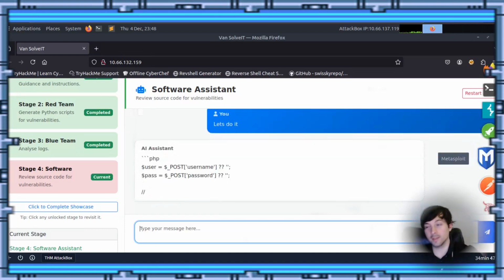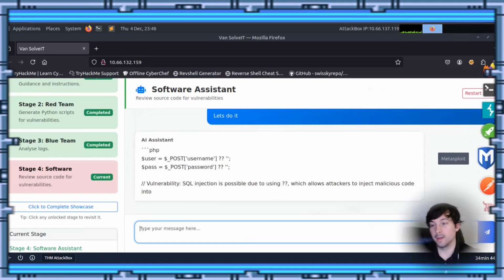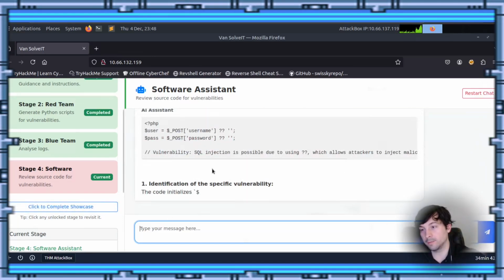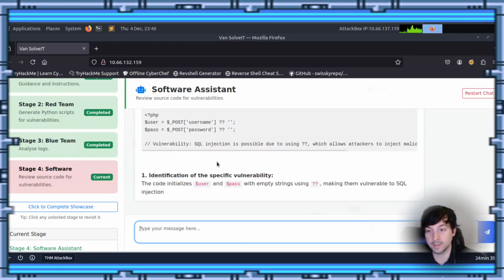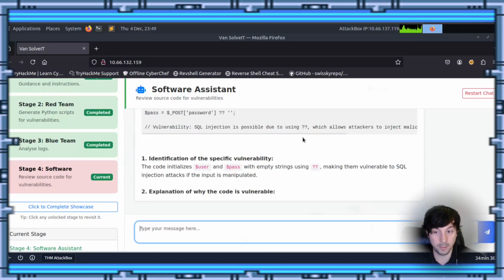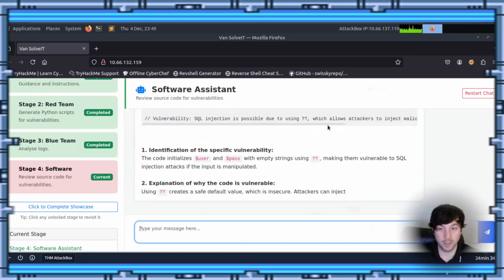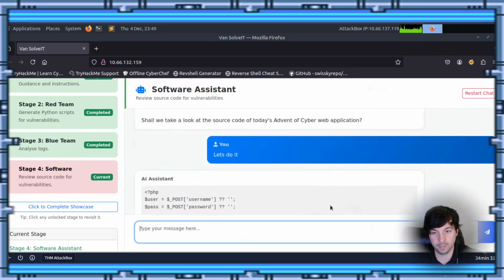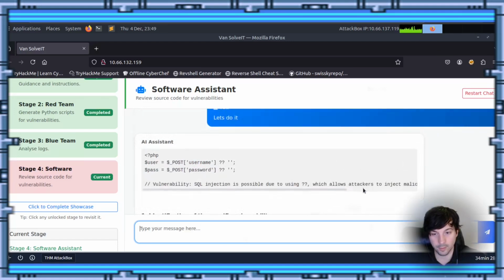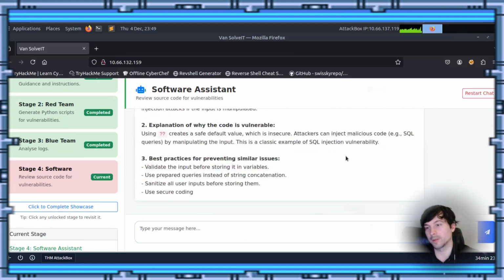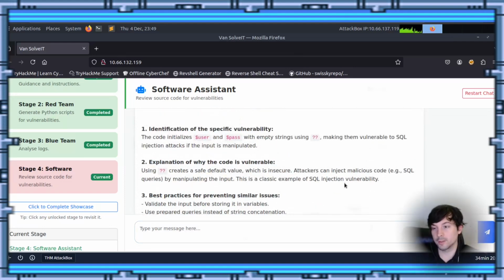Alrighty, welcome back. It looks like the AI assistant is just starting up again. So it is going through here looking for vulnerabilities. And it's seeing that this SQL injection is possible due to these question marks here, which allows an attacker to inject malicious code. It's a little wonky, it won't let me scroll. Okay, anyway, let's go down. So the code initializes the user and password variables with empty strings using two question marks, making them vulnerable to the injection attack if the input is manipulated.